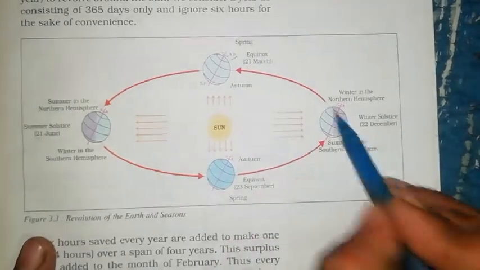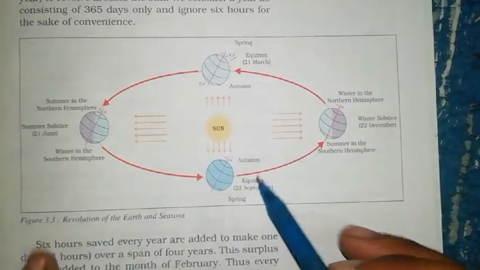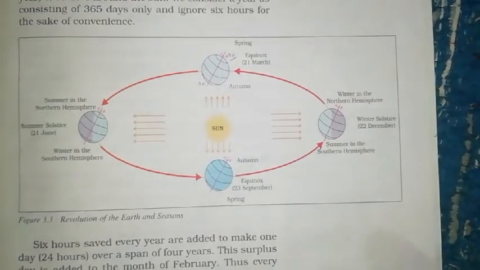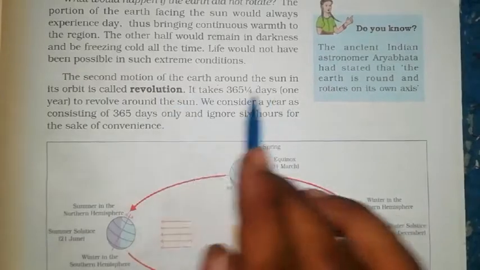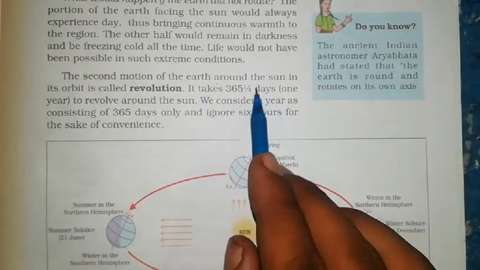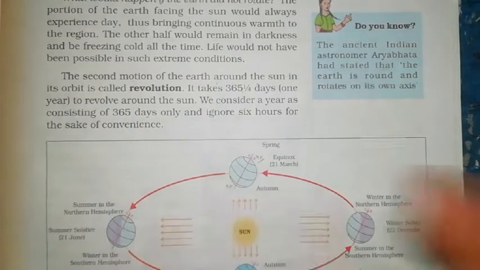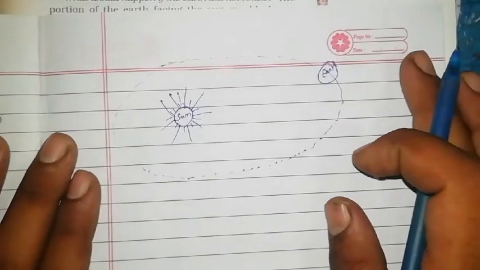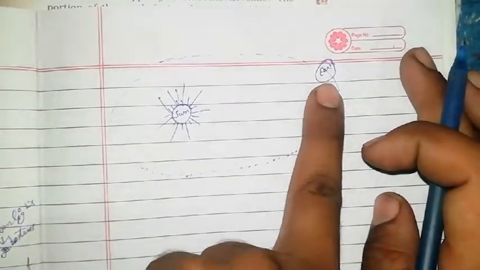The fixed path in which the earth revolves around the sun is called its orbit. It takes 365 and 1 by 4 days, one year, to revolve around the sun.